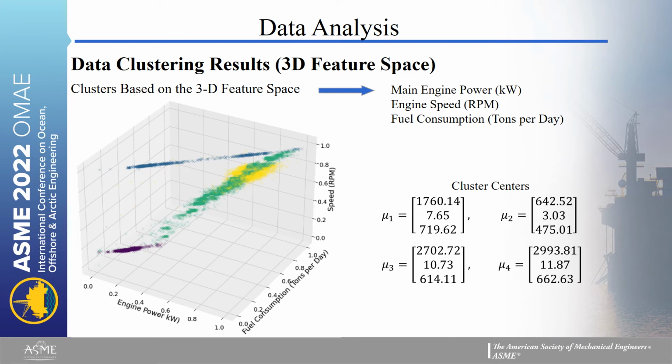After performing the cluster analysis in two-dimensional feature space, the algorithm is used to find the clusters or operating regions in the three-dimensional space with engine power, fuel consumption, and speed (RPM) as the variables. On the left side, we can see the final state of the clusters, which has been plotted with different colors, and the cluster centers are shown on the right side.